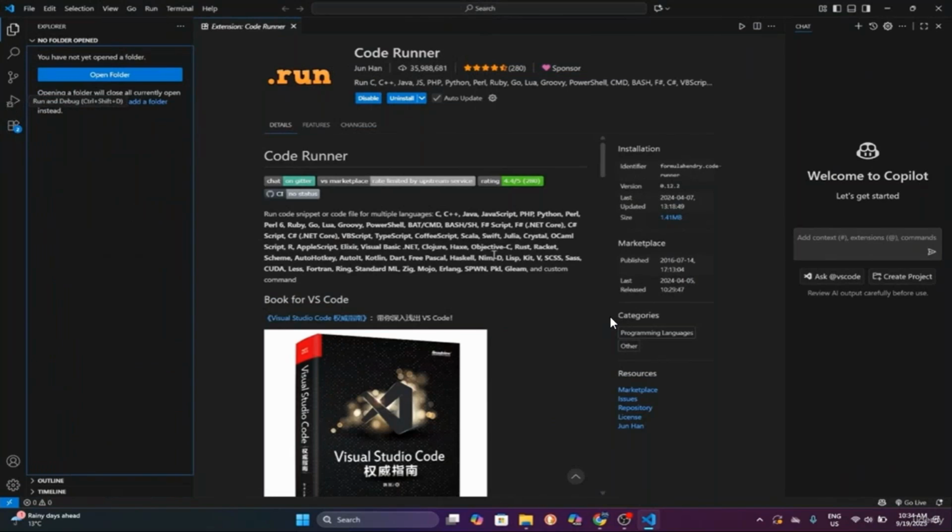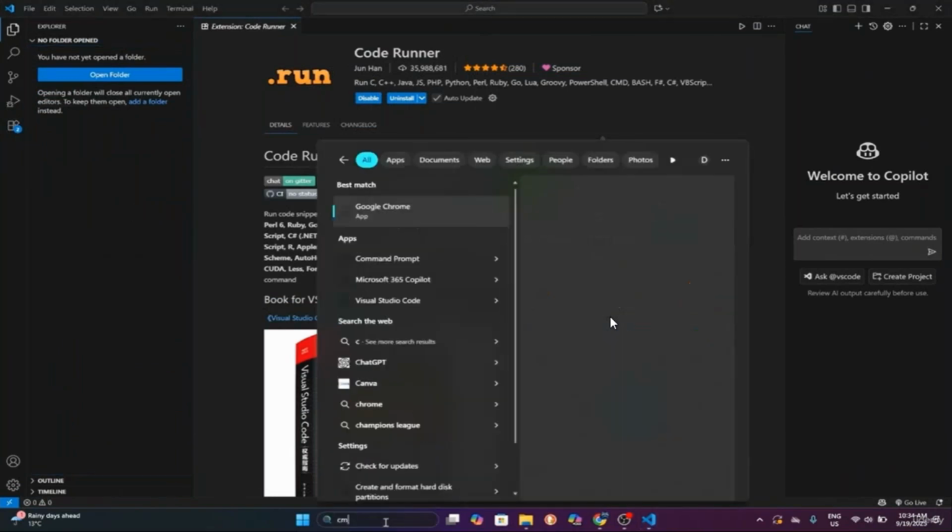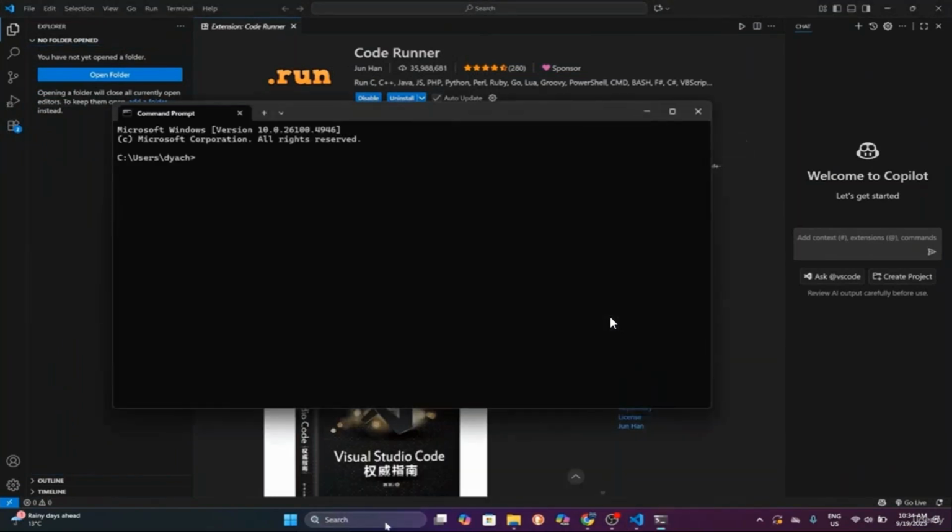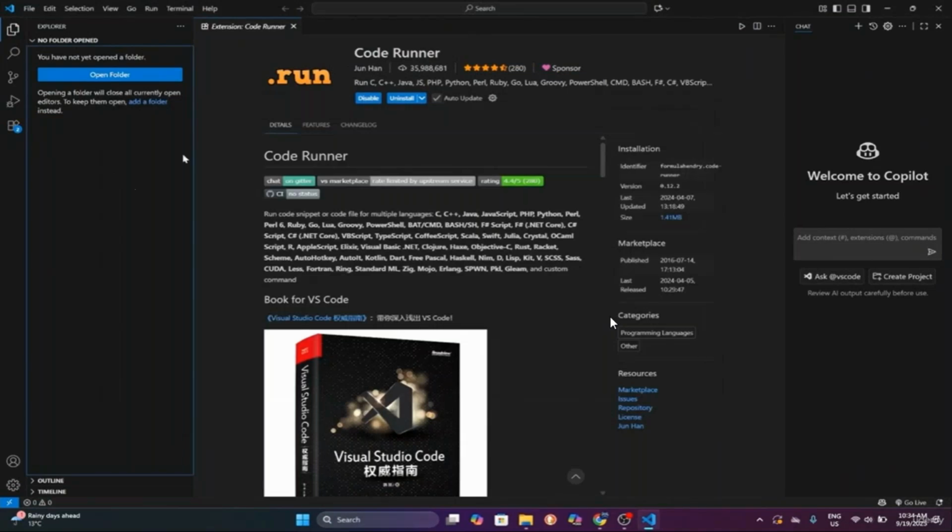So now, if I go to search and type CMD, to check that Python was installed correctly, I need to type python --version, and I need to see that, as you can see, the version of Python is 3.13.7. In your scenario, it may be a different version, right? At this moment, it is the newest version of Python, right?